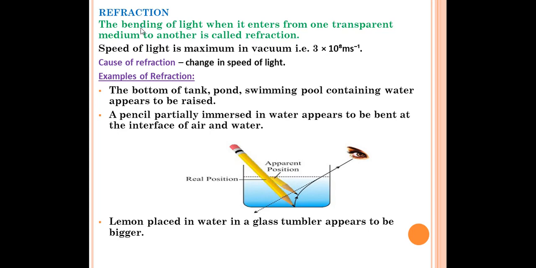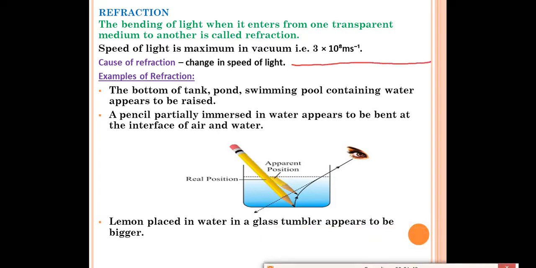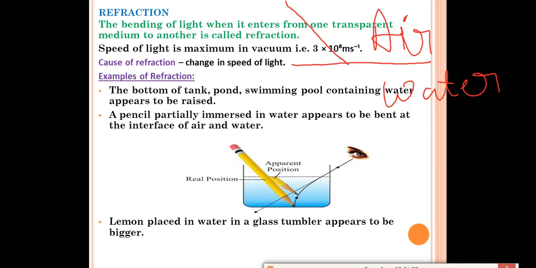So first of all, you should know the definition of refraction. When I started the chapter in part 1, I gave a little idea about refraction. What I told you is, when the light goes from one medium to another medium, some bending will take place. It will not go in a straight way like this. Suppose this is our medium air and the second medium is water. When the light comes from air to water, it should go like this, but it will not go like this. It will bend like this. So the ray of light is bending when it is going from the medium air to water. So this bending of light is called refraction.